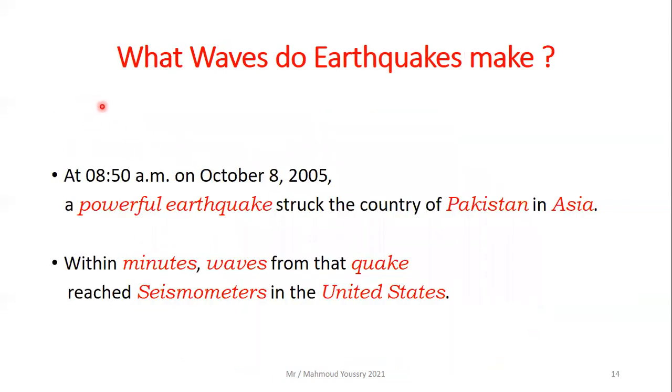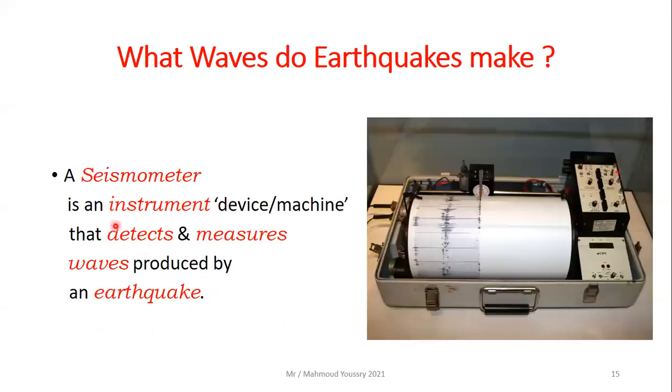Okay, what waves do earthquakes make? Let's see. At 8:50 a.m. on October 8, 2005, a powerful earthquake struck the country of Pakistan in Asia. Within minutes, waves from that quake reached seismometers in the United States. How come? So what is a seismometer? A seismometer is an instrument that detects and measures waves produced by an earthquake.